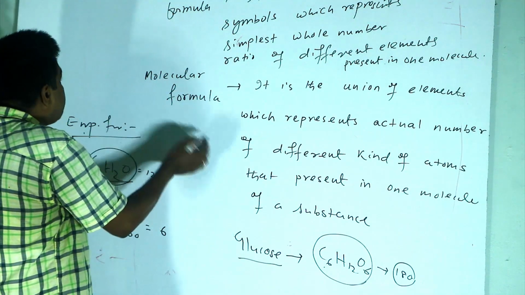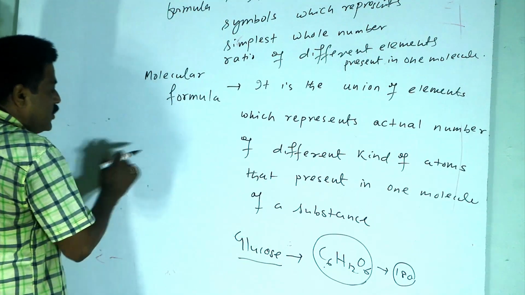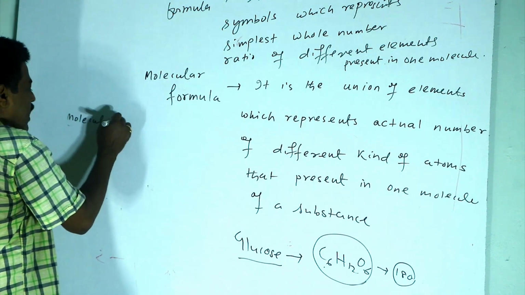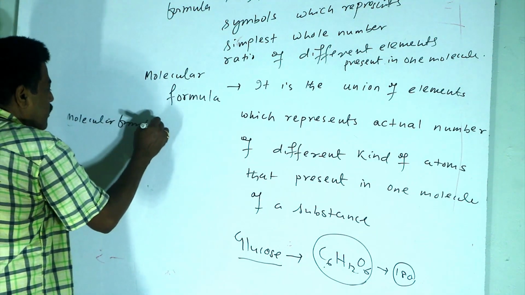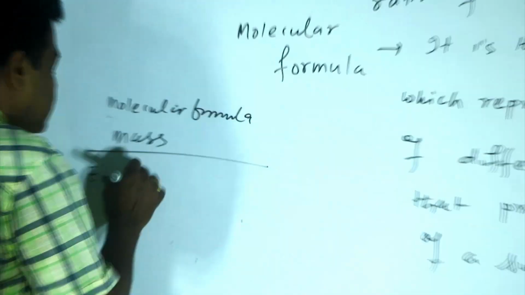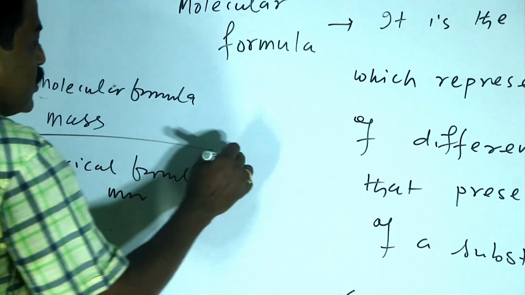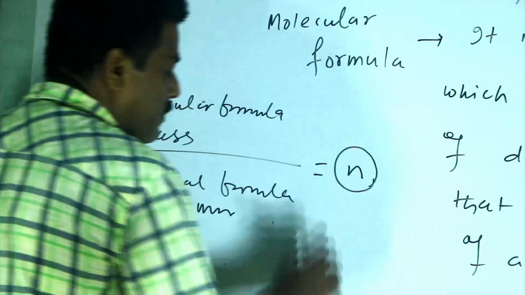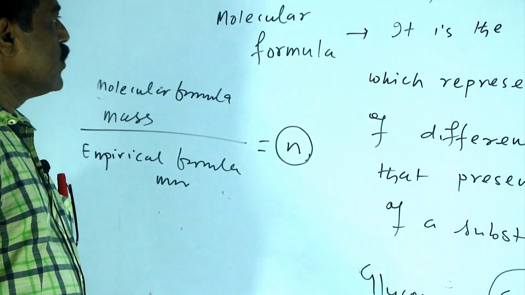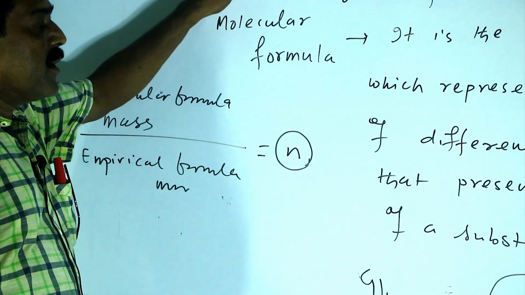So here I can relate the relationship between these two: molecular formula mass divided by empirical formula mass is equal to n. N is the multiplication number to get the molecular formula from the empirical formula. So now let us discuss how to determine the empirical formula first.